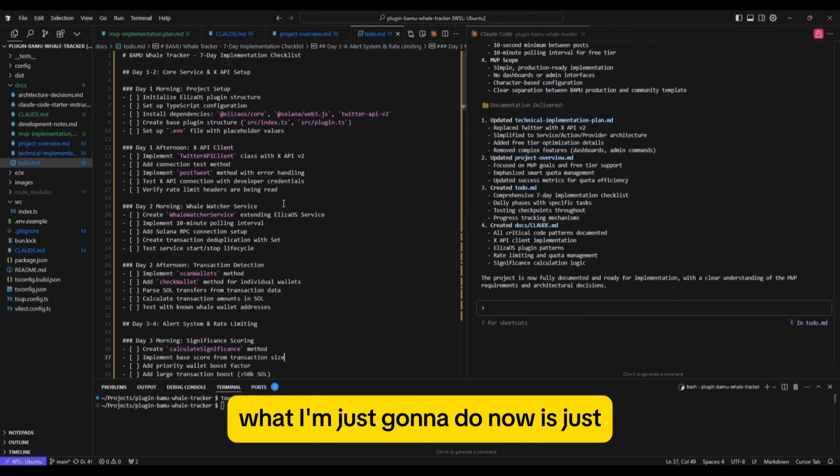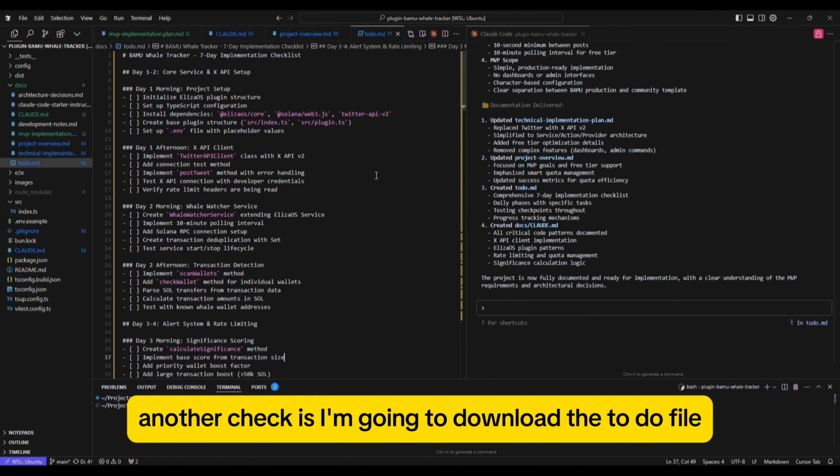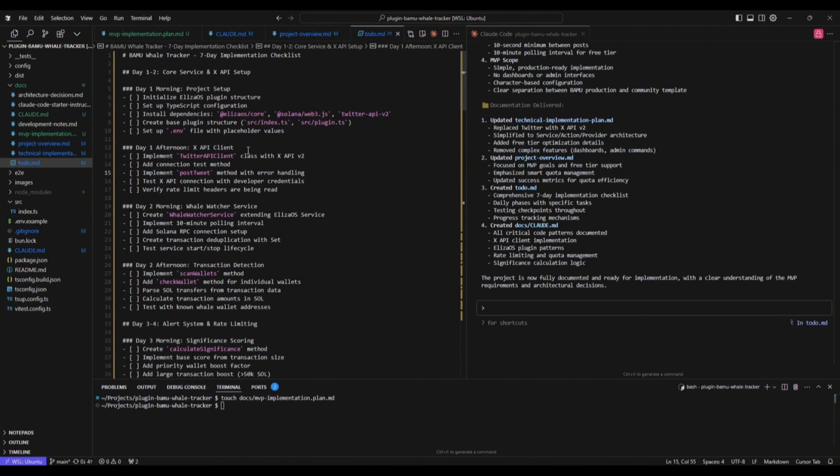What I'm just going to do now is just another check. I'm going to download the to-do file, save it as a text file, and then I'm going to upload that to Claude, the same Claude chat that helped me write the original prompt. I'm just going to ask it to review this to-do list and say, does this align with our MVP plan? Give me your feedback on what Claude Code has done.